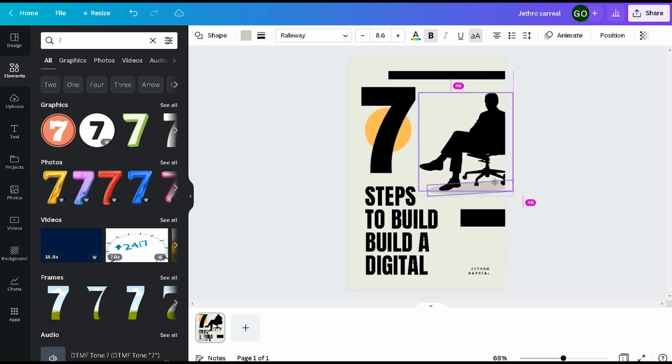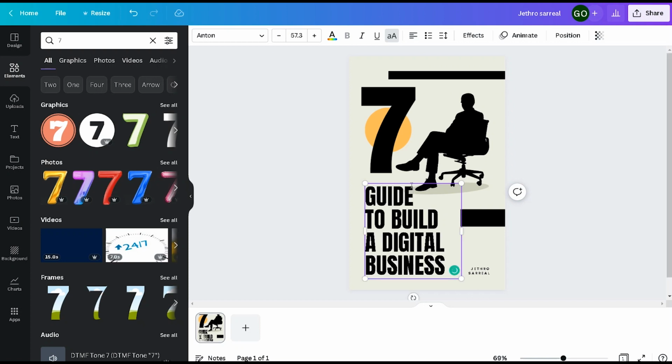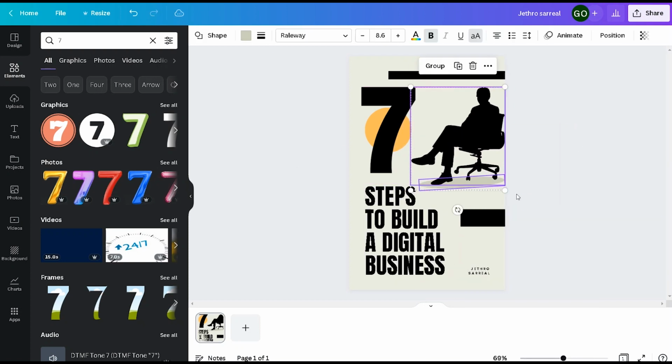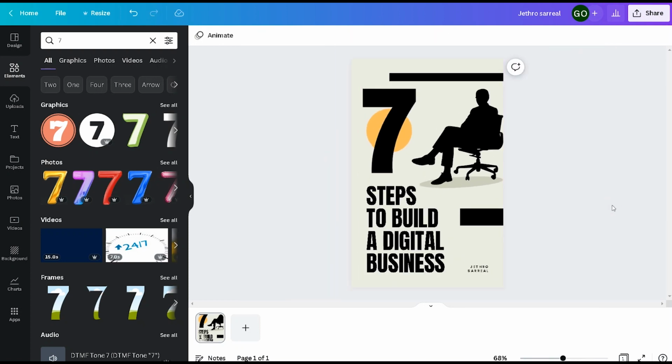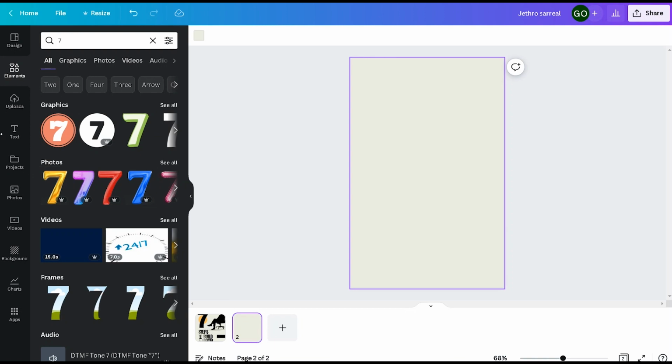So right now we're in Canva and we're outlining our own ebook. I also have a more specific video for that. I'm going to link it in the top right corner. So what I'm doing today is I'm designing my own ebook.